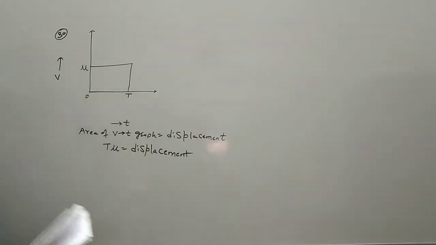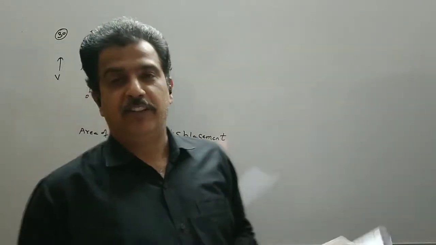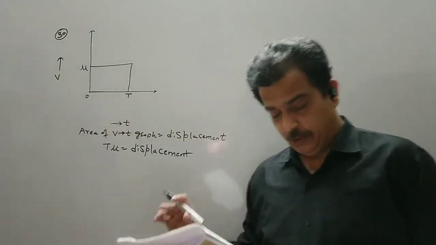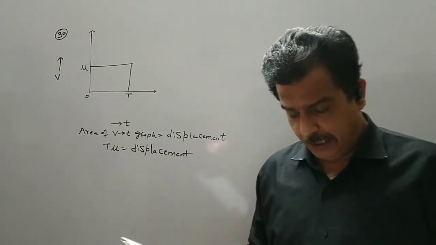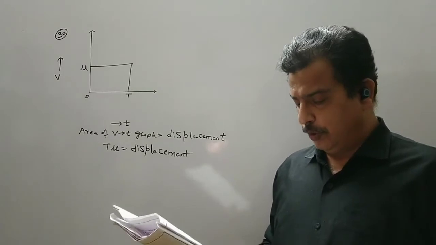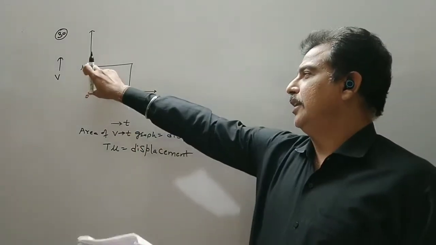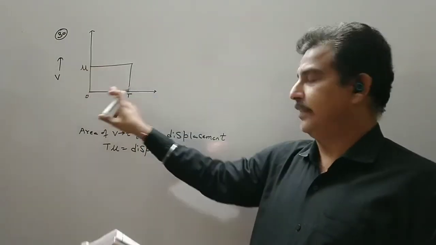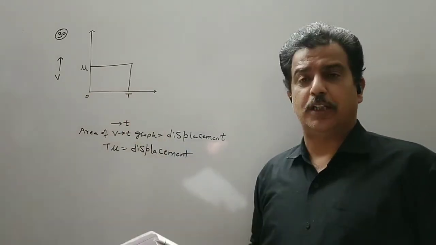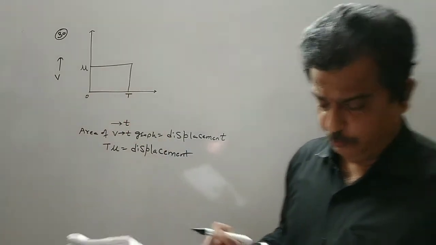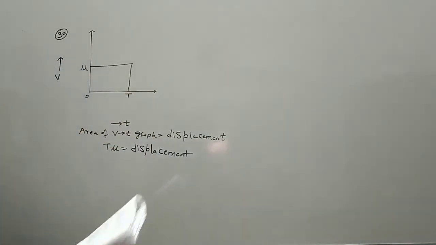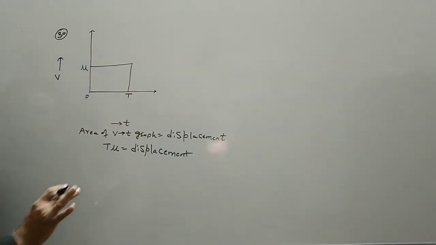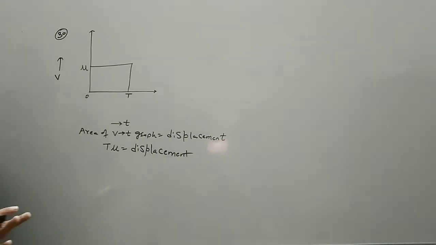Now let us see the options. The first option itself is mu t, so option A is correct. Then option B says the area of the rectangle of height mu and base t. Again the height of the rectangle is mu and the base is t, so it is also correct. Option C says both A and B. And the fourth option says slope of the curve. So we know that the slope of the curve gives the acceleration.